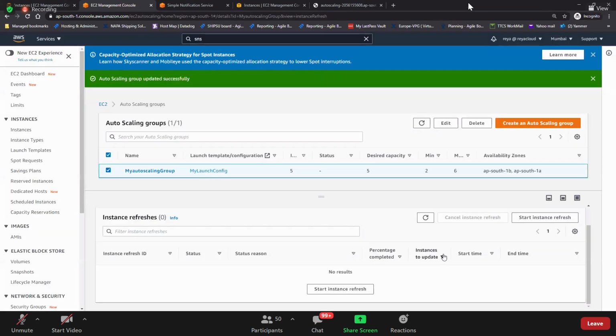So let's say you have a latest application, and you created a new launch configuration, right? And then you want to update it on your existing EC2 instances. So you can go and start refreshing it, so that it will kill one old machine and launch one new machine, and put it in your auto scaling group with your load balancer for any kind of updates.